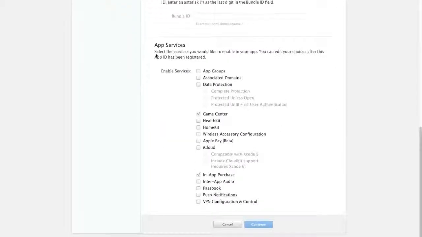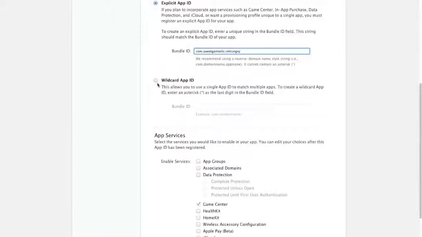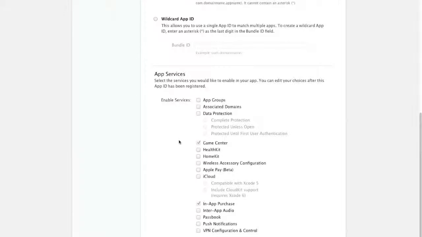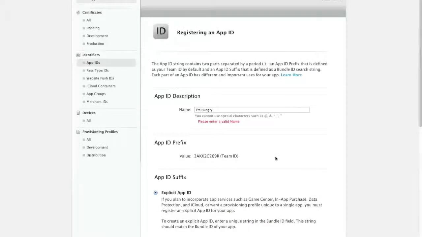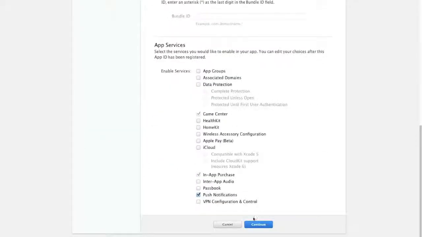And then down here in the app services, you could skip wildcard app ID. We're not going to use that. You want to make sure that the services are set up correctly. And we want Game Center, we want in-app purchases, and we want push notifications. Those 3 things. After you select those, hit continue.